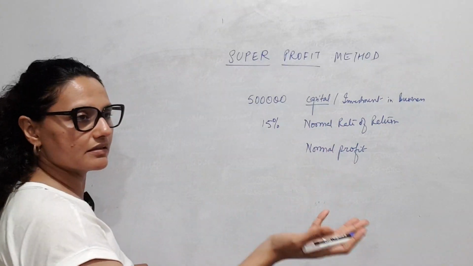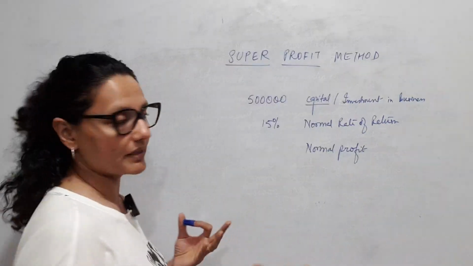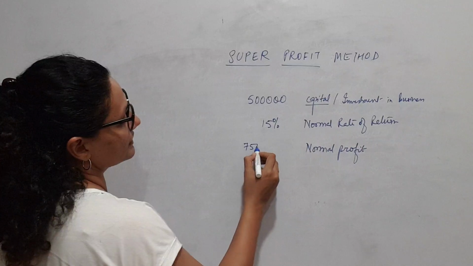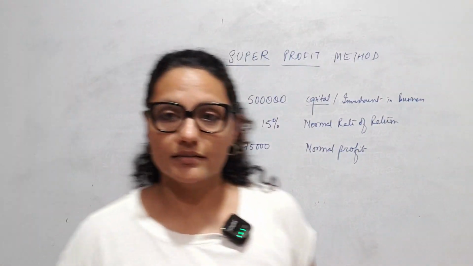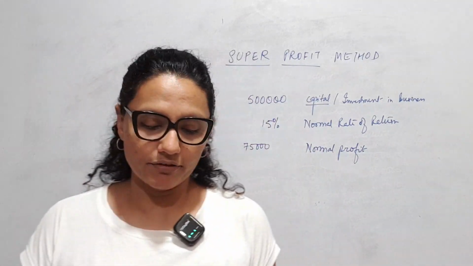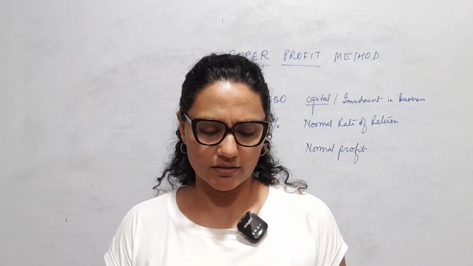Any business in this kind of industry will earn this much. Okay. So 15% of 5 lakhs, how much is that? 75,000. Yes. So in a year, by investing 5 lakhs and expecting a 15% return, I should earn a profit of at least 75,000.